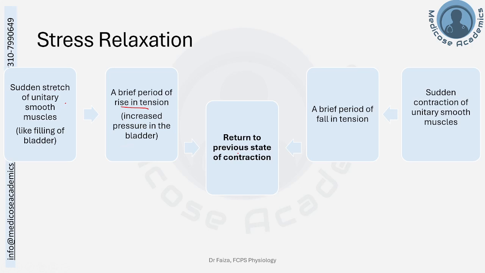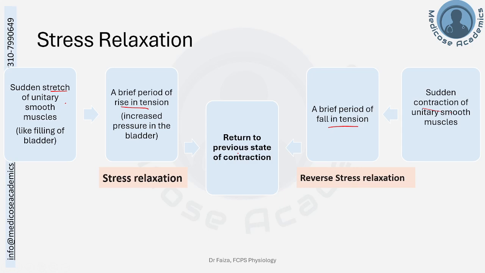On the other hand, this is an example of stretch. If you suddenly contract a unitary smooth muscle, there will be a brief period of fall in the tension, and soon the smooth muscles will regain their previous state of contraction. This is known as reverse stress relaxation. So even if you stretch or contract a smooth muscle, it will slowly come back to its original state of contraction, called stress or reverse stress relaxation. And this is seen on a daily basis. For example,